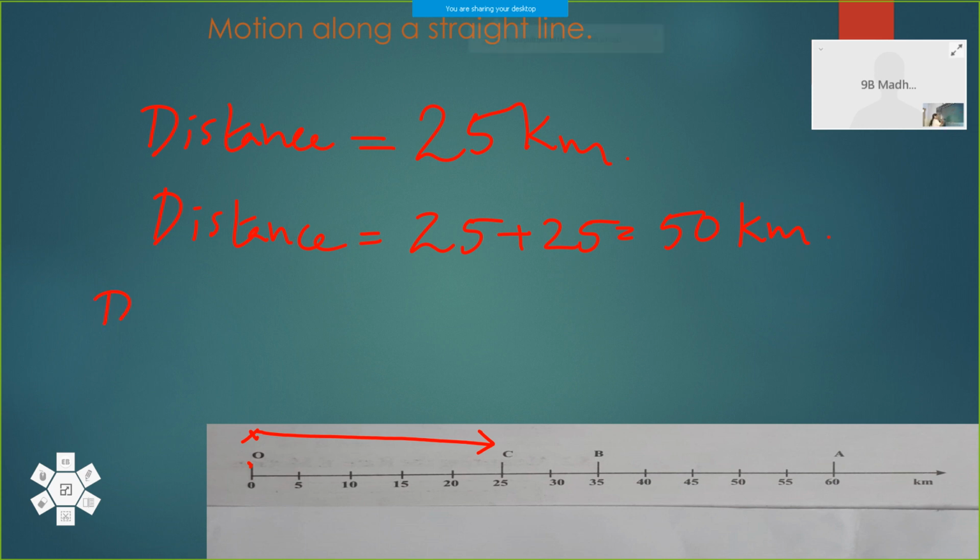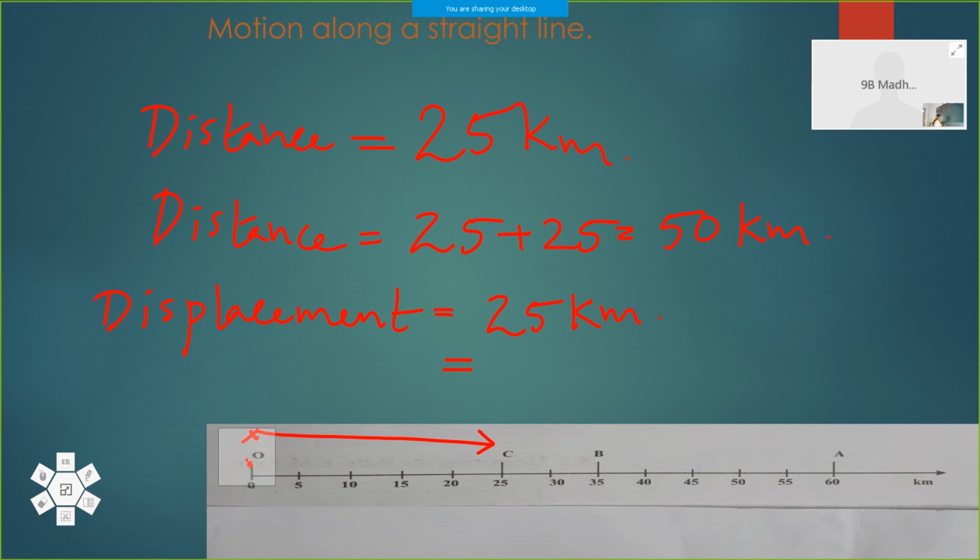And we are dealing with displacement. Displacement in both the cases. What is the displacement? The displacement from the starting point to the final point is 25 kilometers in the first case, and in the second case it moves back to the origin. So here the initial position and the final position coincide. Both are the same, so there is no difference.